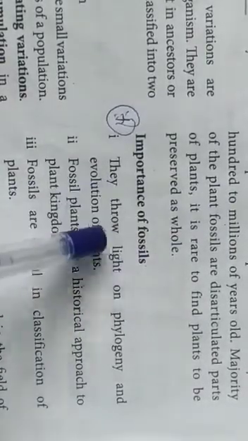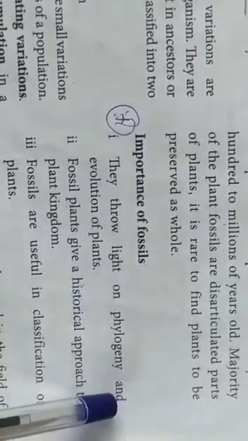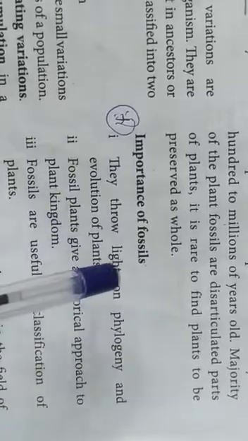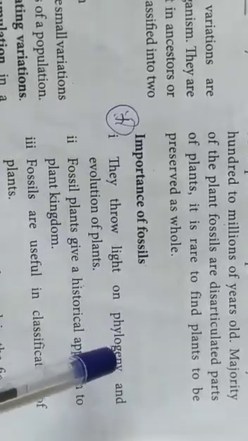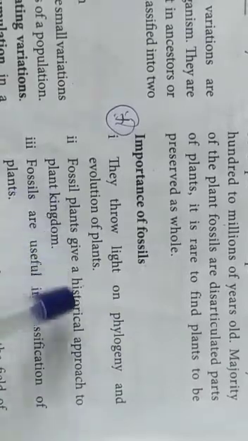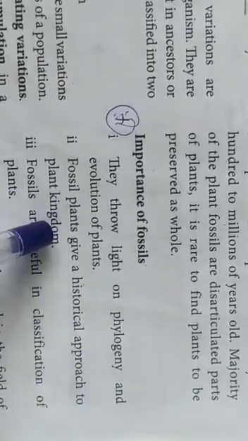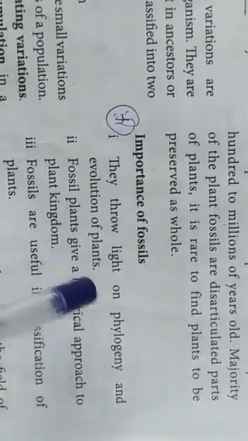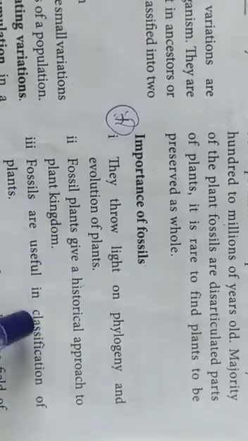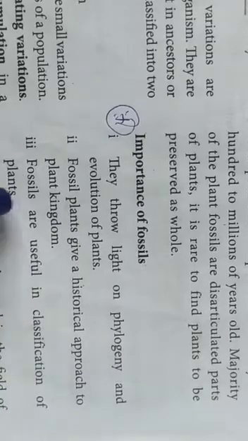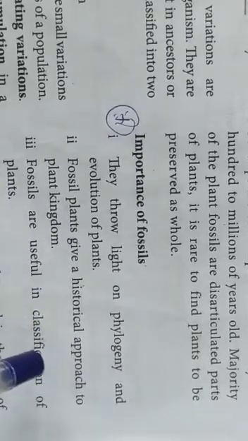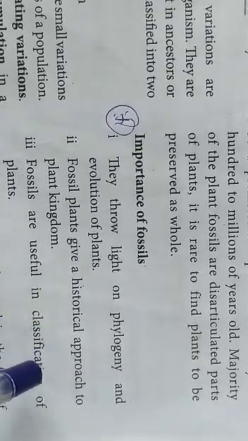Next, importance of fossils. They throw light on the phylogeny and evolution of plants, how the plants developed. Fossil plants give a historical approach to the plant kingdom, how the plant kingdom developed. Fossils are useful in the classification of plants, how the plants are classified: bacteria, monera, protista, then bryophyta, pteridophyta, gymnosperm, angiosperm, like that.